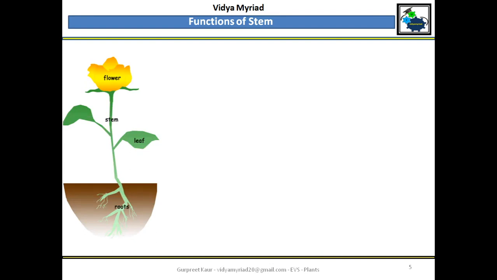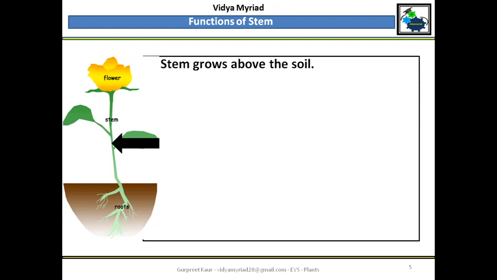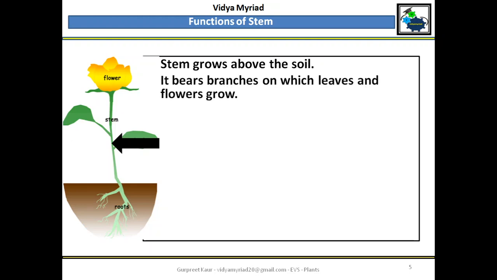Now see, let me talk about the stem. Where is the stem? This is the stem. Okay. So what are the various functions of the stem? Let us do it one by one. Number 1, the stem grows above the soil. Now if you look into the picture, there are 2 parts. There are roots inside the ground and there is the stem part which is above the ground. It bears branches on which leaves and flowers grow.